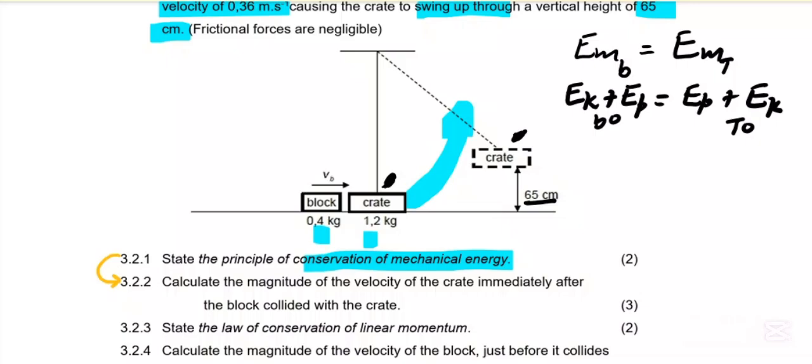The thing we look at is that at the bottom the height is 0.